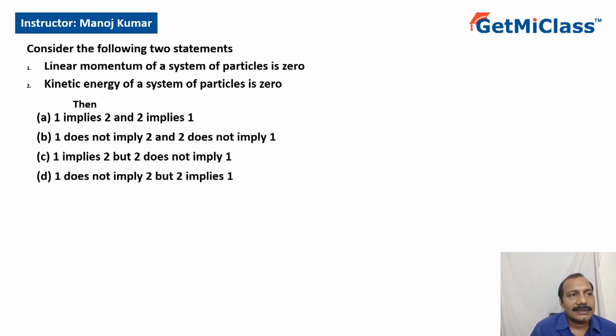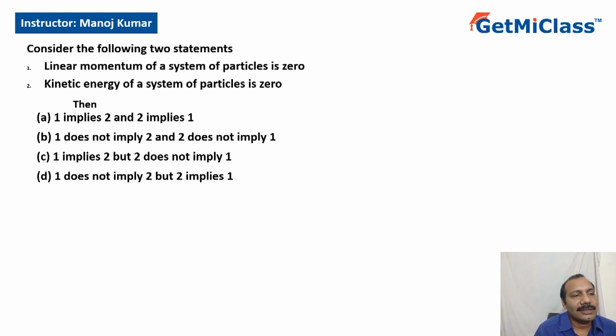This question says consider the following two statements. 1. Linear momentum of a system of a particle is 0. 2. Kinetic energy of a system of a particle is 0. Now I need to check which implies what. So if linear momentum of a system of particle is 0, what can I say? I'll just try to analyze them first and then we'll see the answers, options.